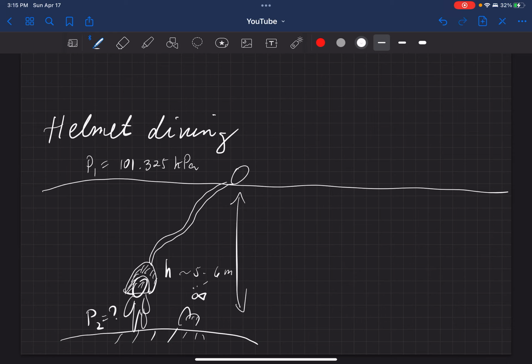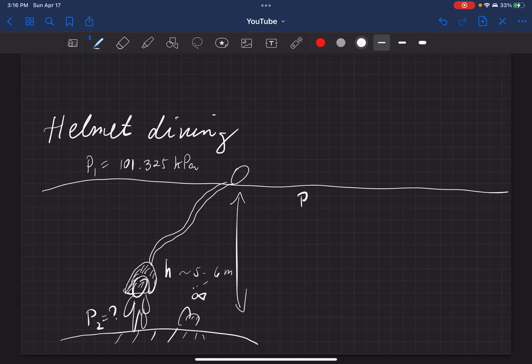So let's compute pressure 2. What is the pressure if you are about 5 meters deep if you do this helmet diving? So will the pressure increase? I think it's obvious, right? At the deeper part, the pressure tends to be higher. The pressure is higher as you go deeper. So if you're going to do the helmet diving, perhaps you can consider if you can tolerate high pressures, because it's annoying sometimes to the ear, and you are using this compressor to deliver the air from the top so that you can breathe. So it's like an astronaut. You can breathe under the water.